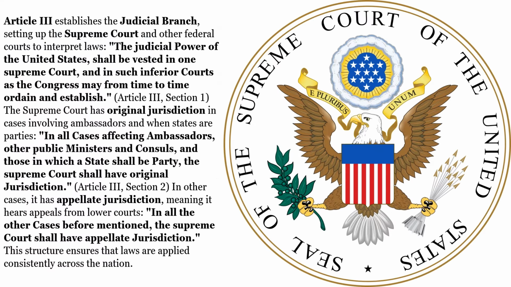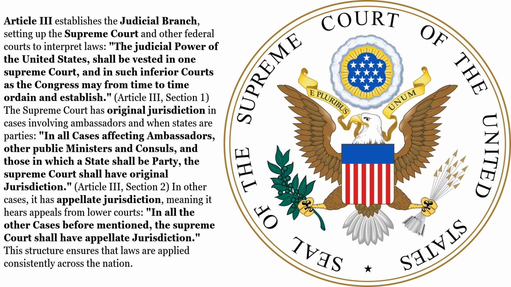Article 3 establishes the judicial branch, setting up the Supreme Court and other federal courts to interpret laws. The judicial power of the United States shall be vested in one Supreme Court, and in such inferior courts as the Congress may from time to time ordain and establish. Article 3, Section 1.